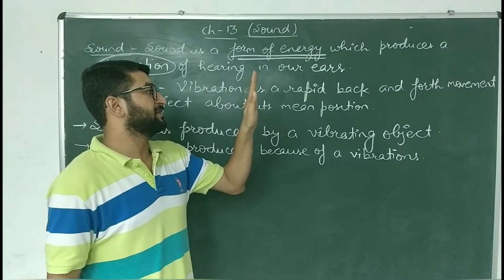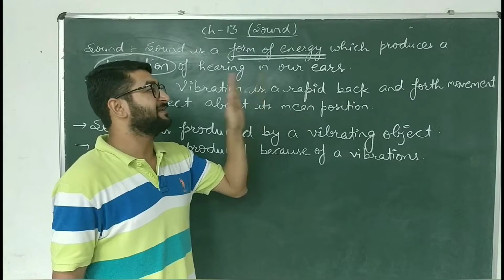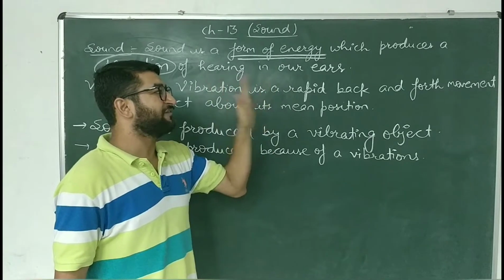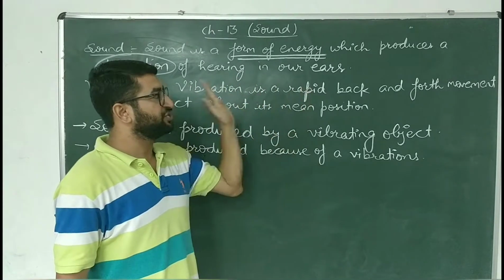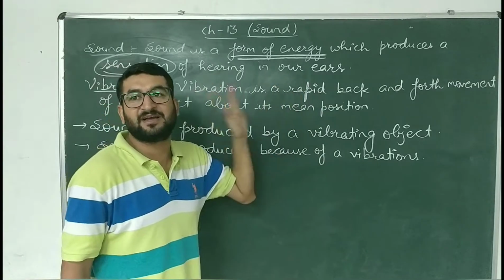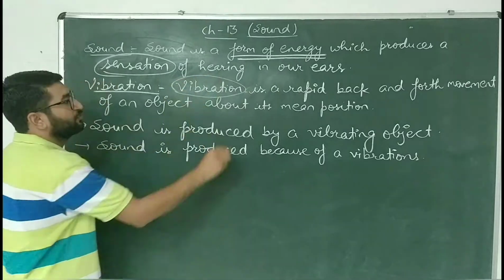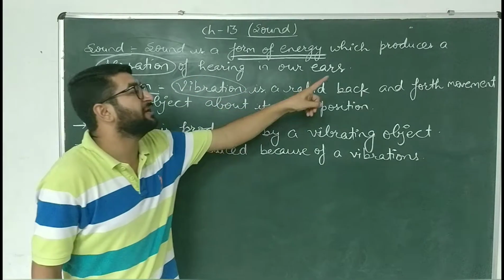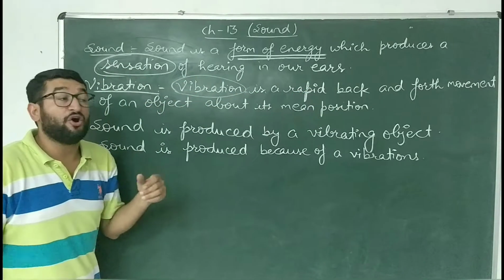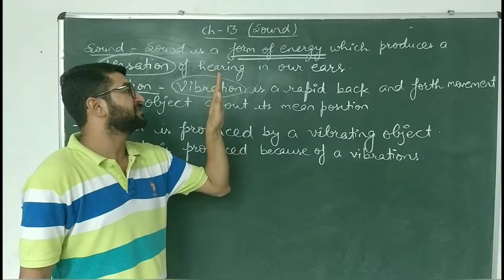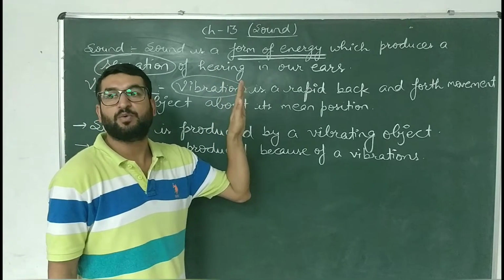For example, this is my hand, bache. When it vibrates, when it does a rapid back and forth movement, आगे पीछे back and forth movement जब ये करेगा, that is referred to as a vibration. So a rapid back and forth movement of an object about its mean position. What do you mean by mean position?